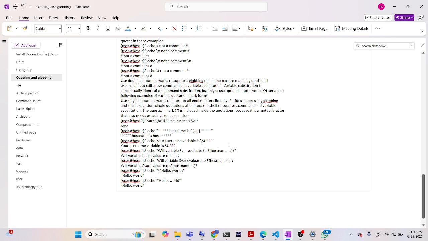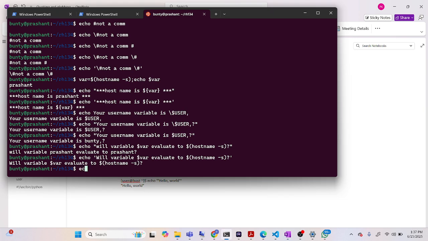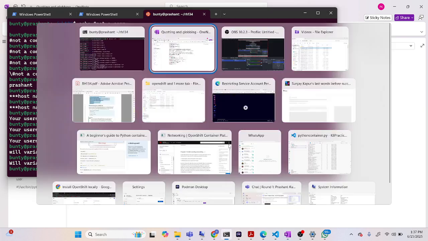Okay, now coming to another thing. We just understood single quotation will not replace these variables. We have to use double quotation. But for that purpose, we can just print the value, like for comments or these things we can use this. Let's take these two examples also. Then it will be finished.